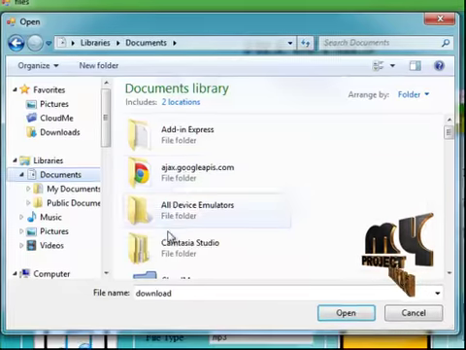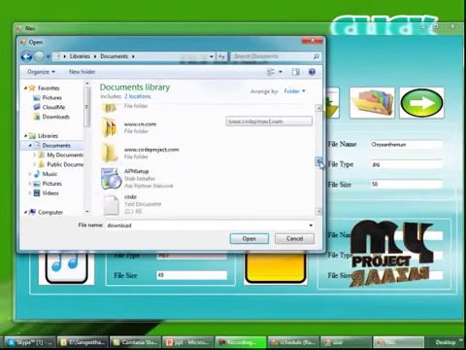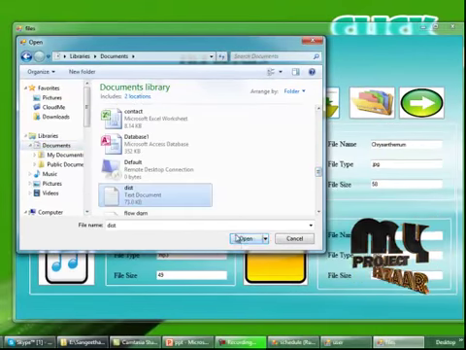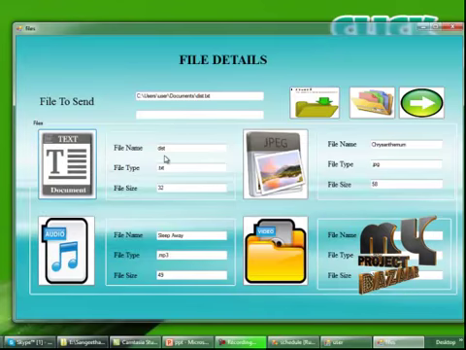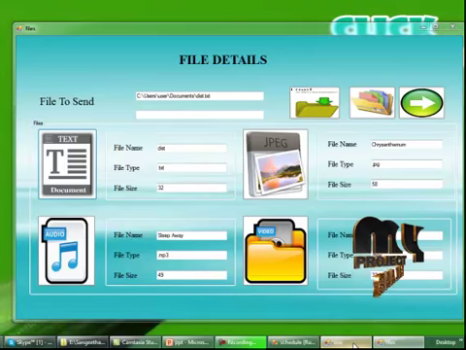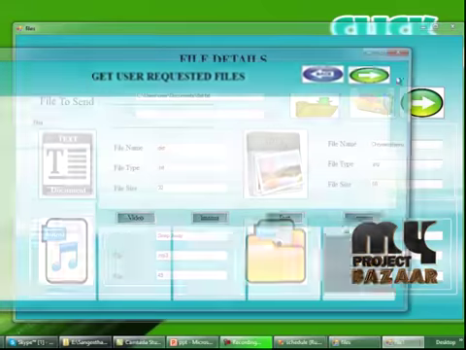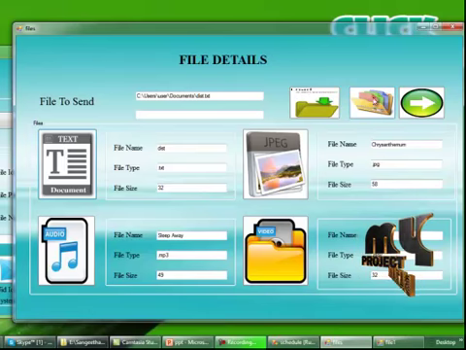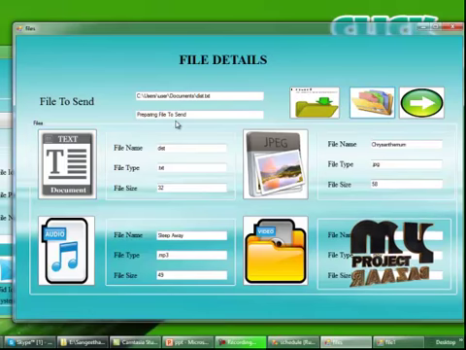Like new file, open a text file, that is txt, open. This will display the file name, that the file type is text, and the file size will be displayed here. Now I am going to send the available files to the client. So by clicking this button, file preparing to send, okay.